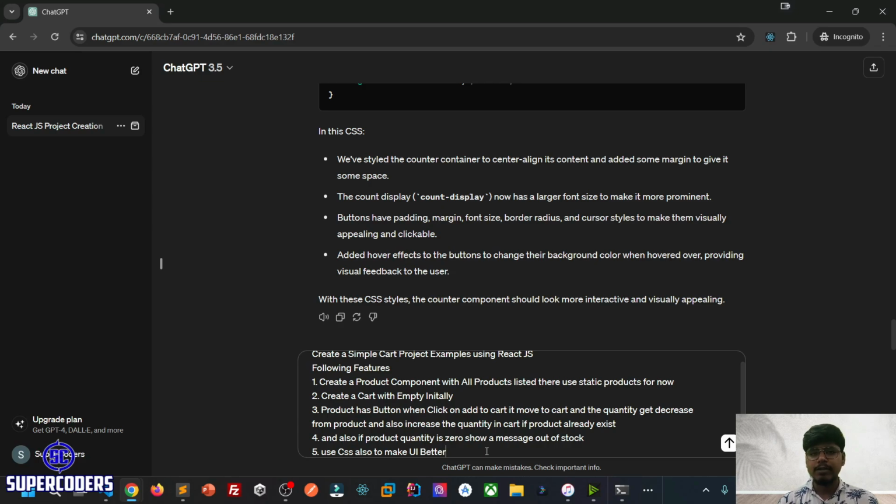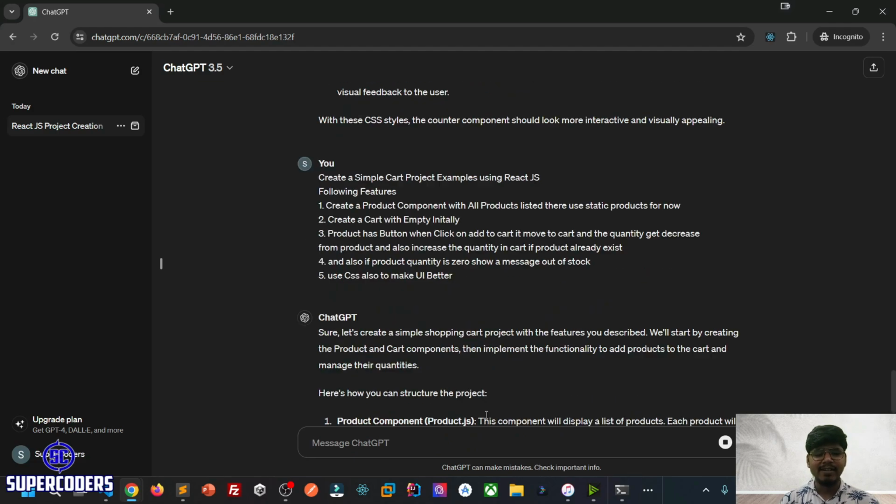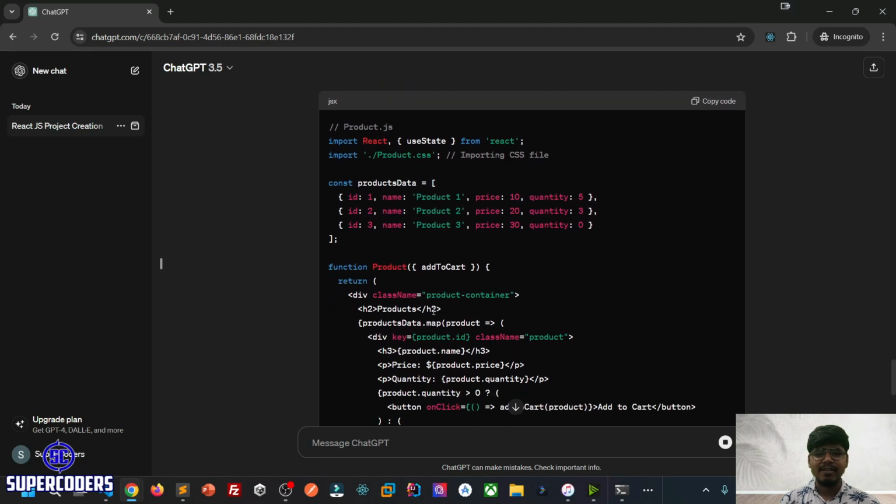Now let's see what ChatGPT is going to do. I think it will not create the whole code. Sometimes it gives an error, but let's try and see what exactly happens. So click enter. I think it is creating. That's good, but let's see what it gives.